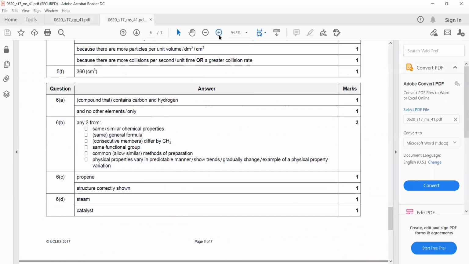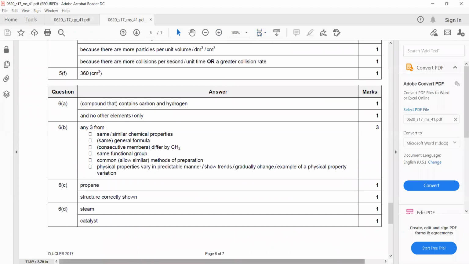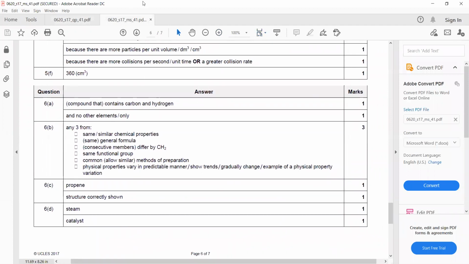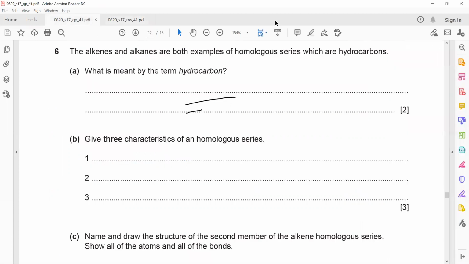So even if you mention contains only carbon and hydrogen, you will get 2 marks. So the definition: compounds contain carbon and hydrogen only.